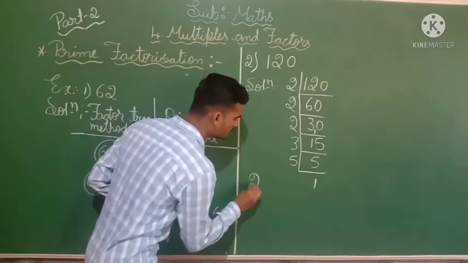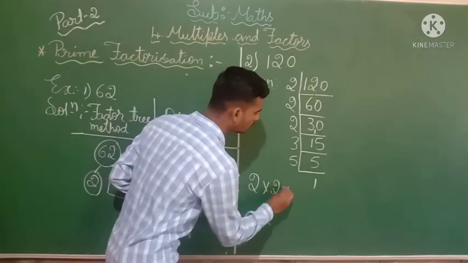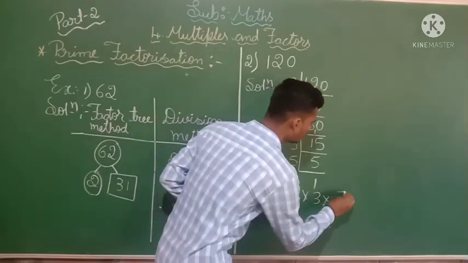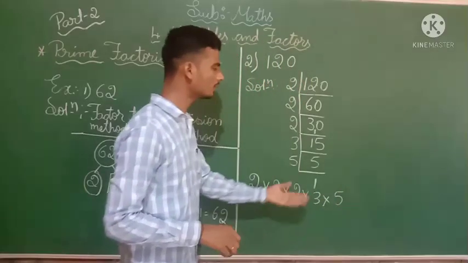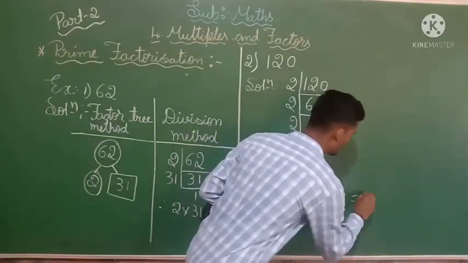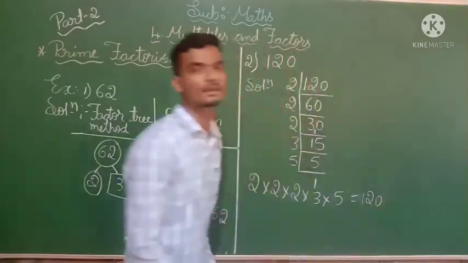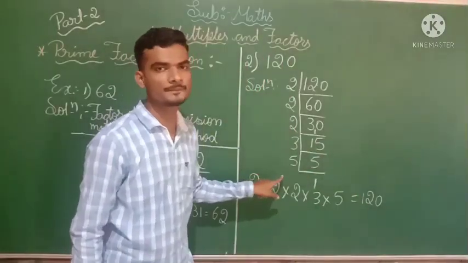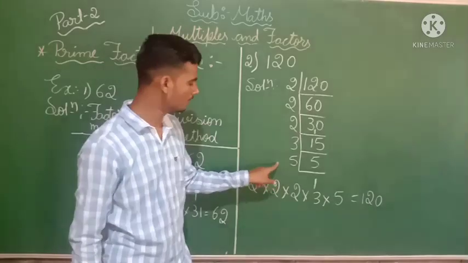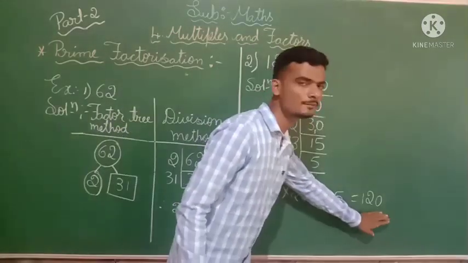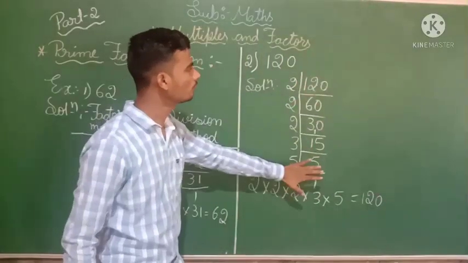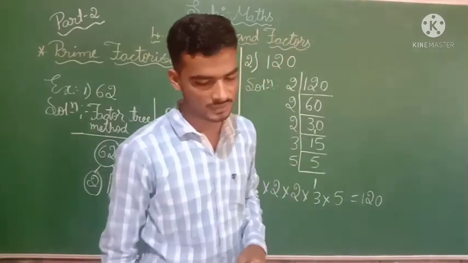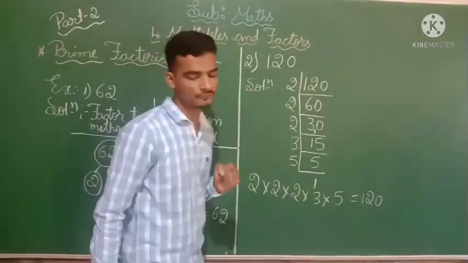Now if you multiply this 2 into 2 into 2 into 3 into 5, you are going to get the product 120. By using all these prime numbers you are getting the same product. In this way you have to follow the steps while you are solving problems. This is all about prime factorization.